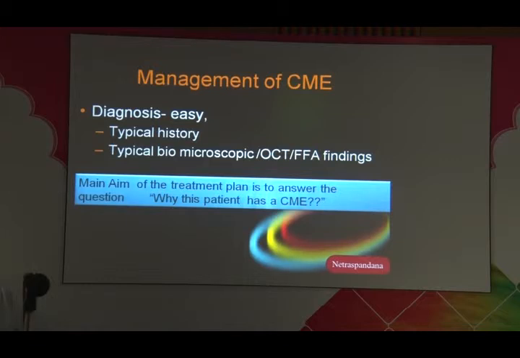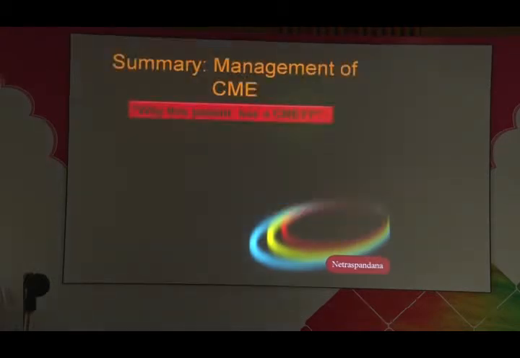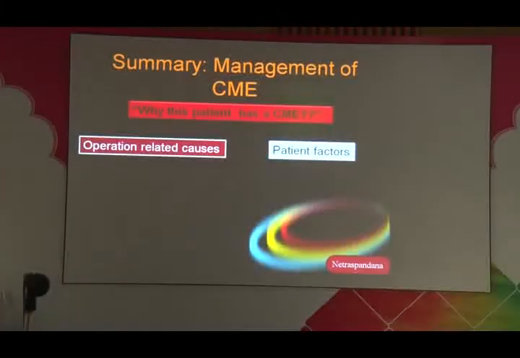You have a typical history and typical biomicroscopic findings on OCT and FFA. The main aim of the treatment plan is to answer this question: why does this patient have a cystoid macular edema? It could be because of operation-related causes, or it could be because of patient factors.